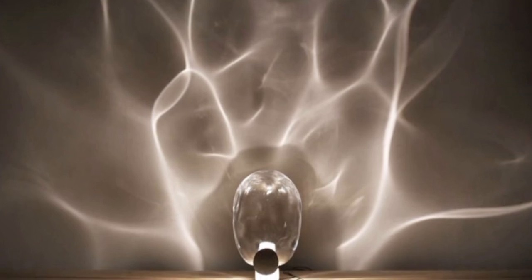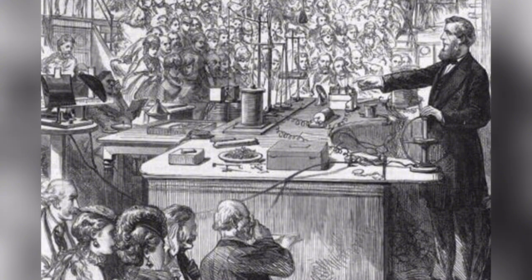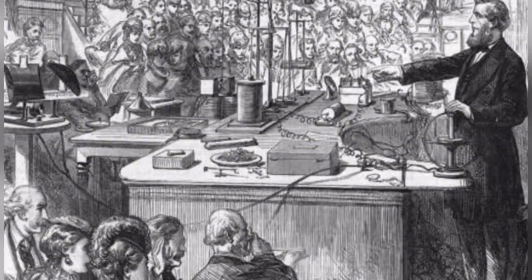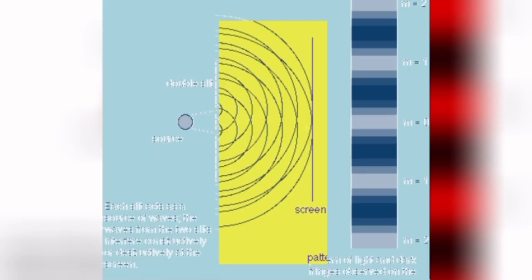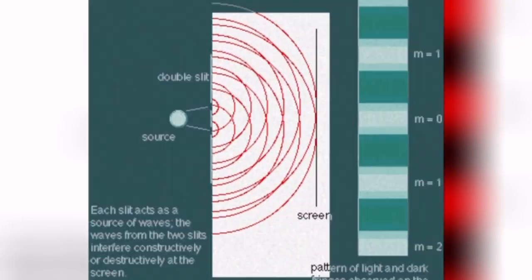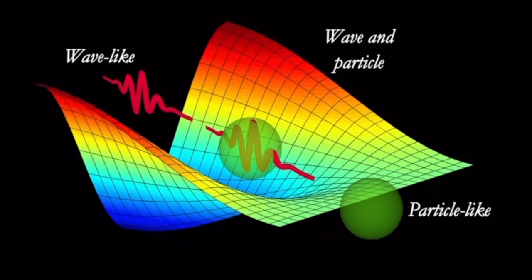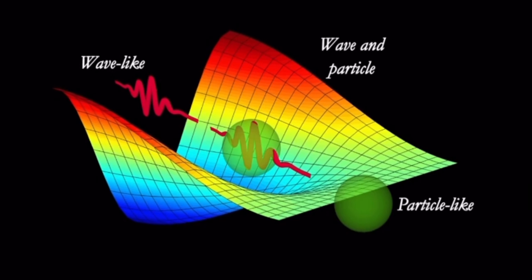This showed that light behaves like waves, capable of interference. Before this experiment, light was thought to consist only of particles. Young's work was revolutionary as it directly challenged this view. The interference pattern was a clear sign of wave behavior, something particles alone couldn't produce. This experiment was the first strong evidence for the wave theory of light.